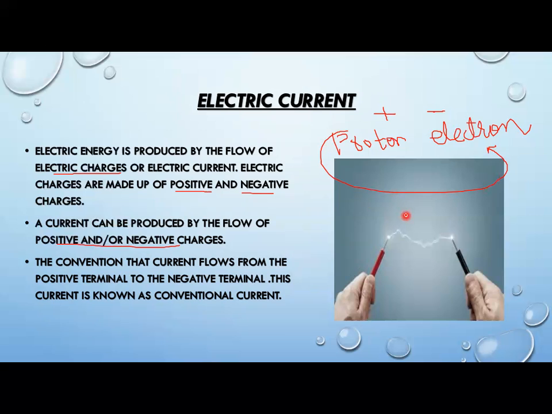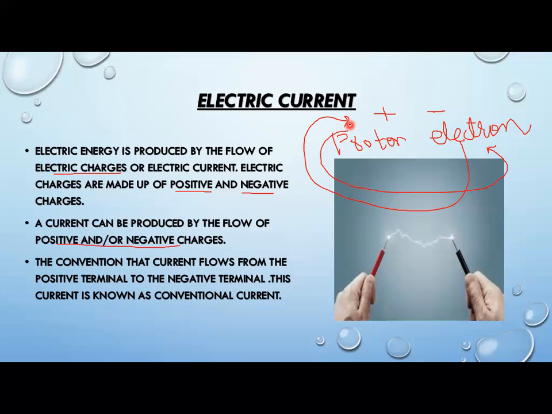But later it was discovered that current is actually produced by the flow of negative charges only. When these negative charges flow throughout the circuit towards the positive end, electric current is produced. So please keep in mind that electric current is always produced by the flow of electrons, which are negative charges.